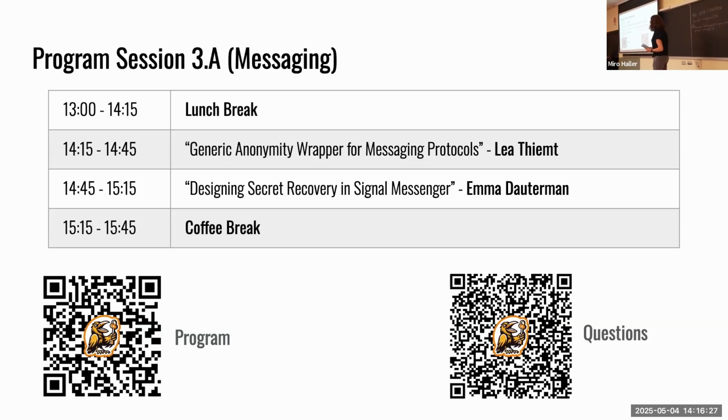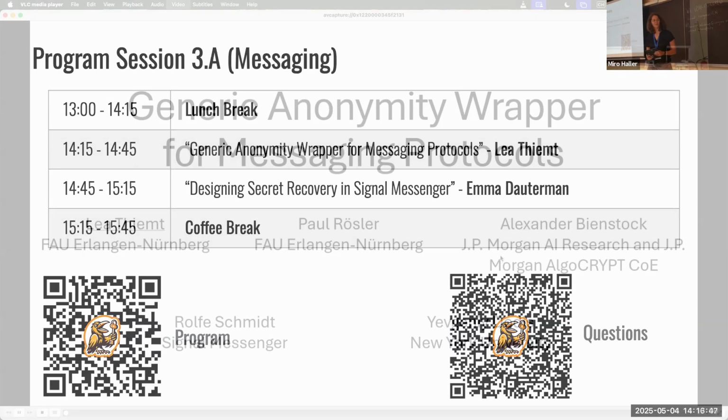Our first session will be by Lea Thiemt. Lea is a PhD student at the University of Nürnberg, working with Paul Rösler on secure messaging. And today she will be talking about a generic anonymity wrapper for messaging protocols. This is an improvement and a generalization of the Signal Sealed Sender protocol.